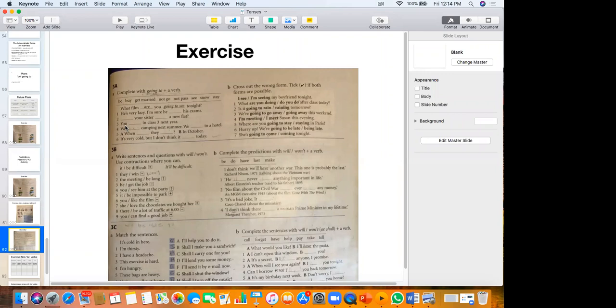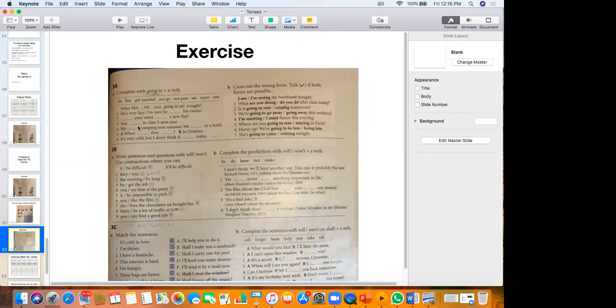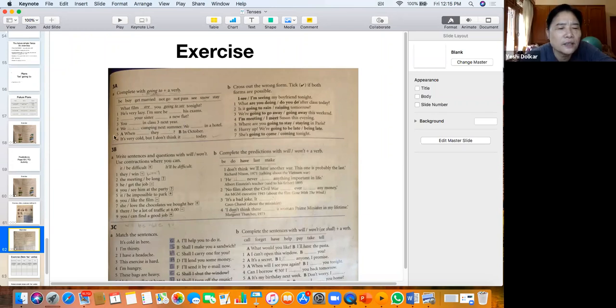We are going to be in class 3 next year. You are going to be in class 3B next year. Yes, we are going to be in class 3 next year. All right. What about number 4?